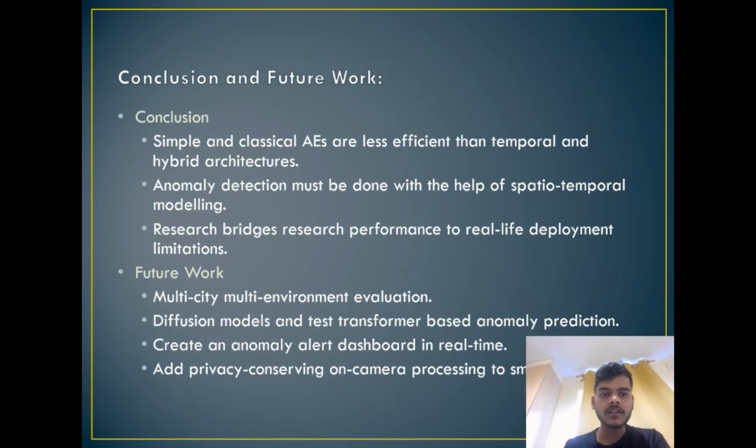And conclusion and future work. Simple and classical AEs are less efficient than temporal and hybrid architectures. Anomaly detection must be done with the help of spatial-temporal modeling, and in future work, multi-city, multi-environment evaluation, diffusion models, and transfer-based anomaly prediction. Thank you.